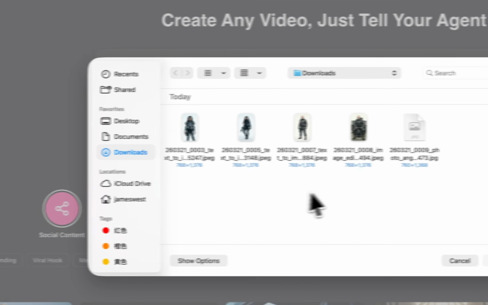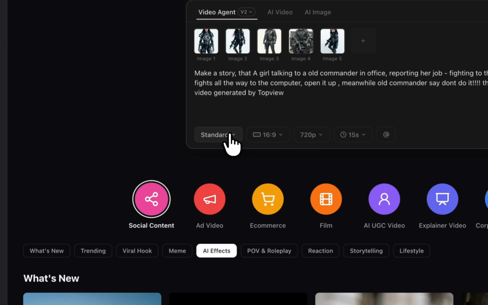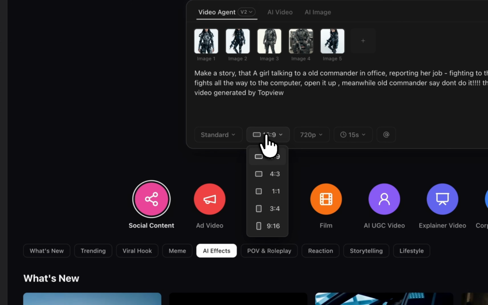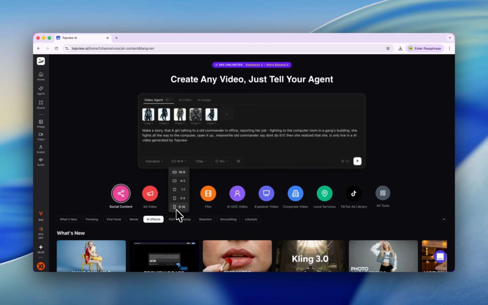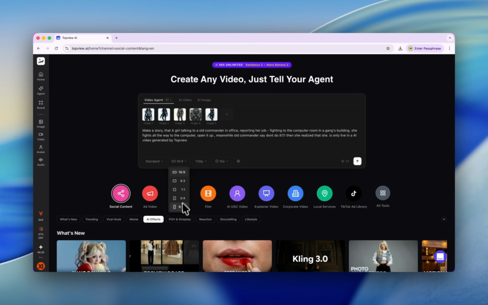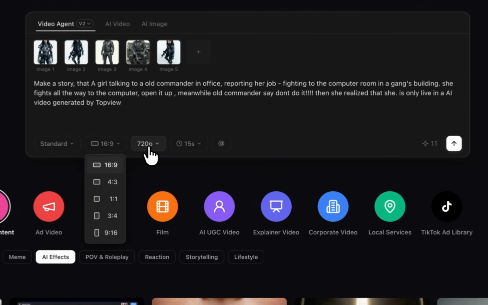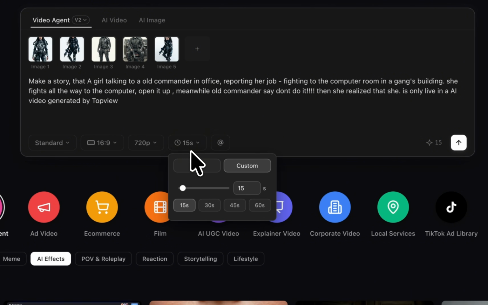Let's upload all the images we generated. I just wrote a script that I like. And beneath we have some parameters that we can tweak. The first one has two options, standard and fast. Let's choose standard. And for the aspect ratio, if you are thinking of making a long video, you can use 16:9. Making a TikTok video, you can choose this one, 9:16. And if you are publishing on Instagram, you can choose 1:1. And for the quality, we have two options. Let's choose the higher one. And for the length, the maximum is 300 seconds. So I'm thinking something in between.